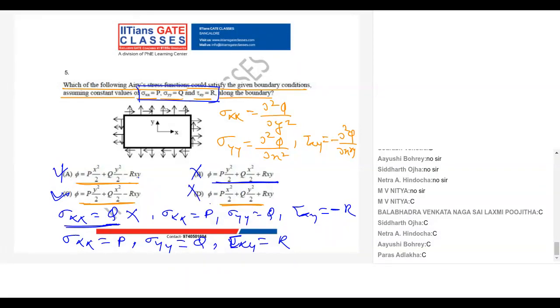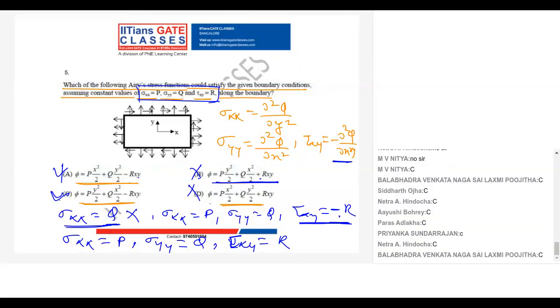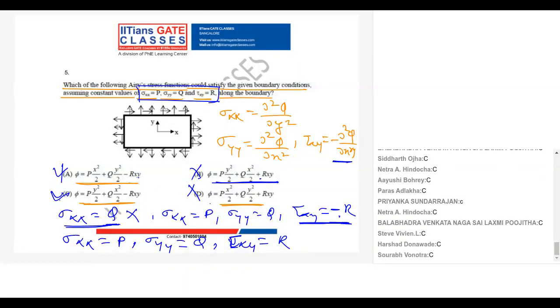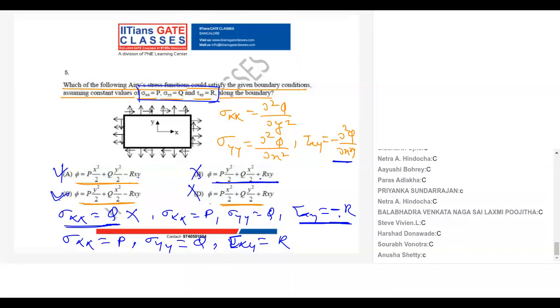So what can be the answer? It would have been B and C, since B gives you minus tau xy. Why minus tau xy here? Because here minus is there, so here plus, so you'll get minus. So what is the answer, guys? Is it a tough question?